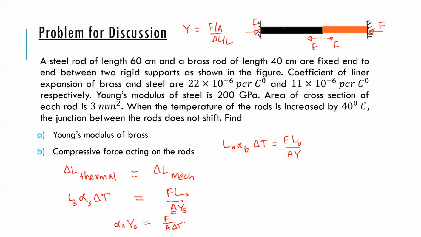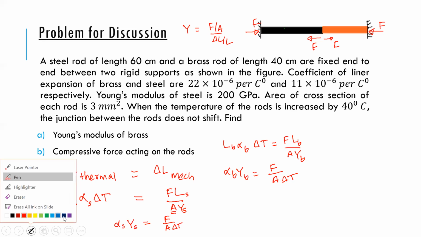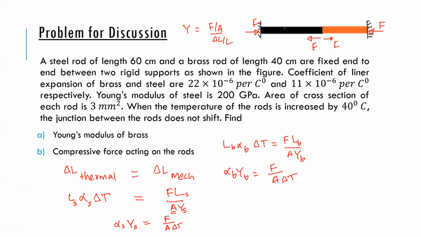Similarly here, alpha of brass into Young's modulus of brass is F by A delta T. So if I compare the left hand sides, the product of the linear coefficient of expansion and the Young's modulus are equal.